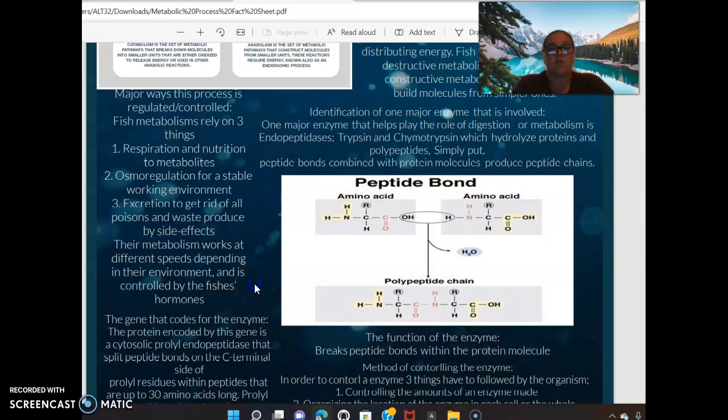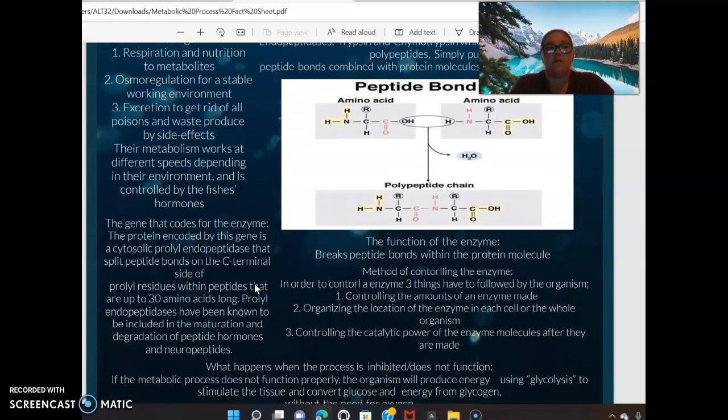The gene that encodes for enzymes. The protein encoded by this gene is a cytosolic prolyl endopeptidase that splits peptide bonds on the C-terminal side of prolyl residues within peptides that are up to 30 amino acids long. Prolyl endopeptidases have been known to be included in the maturation and degradation of peptide hormones and neuropeptides. The function of the enzyme. It breaks down peptide bonds within the protein molecule.